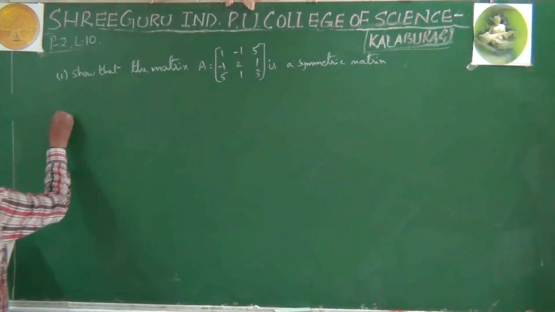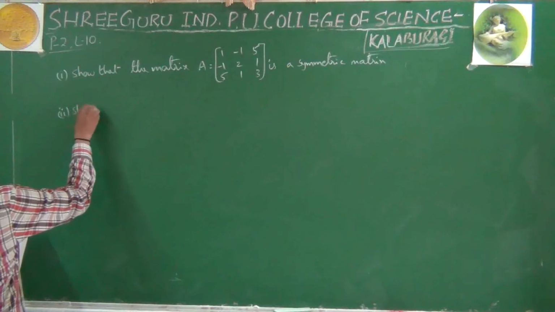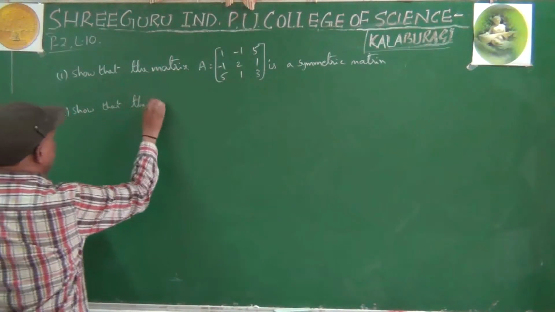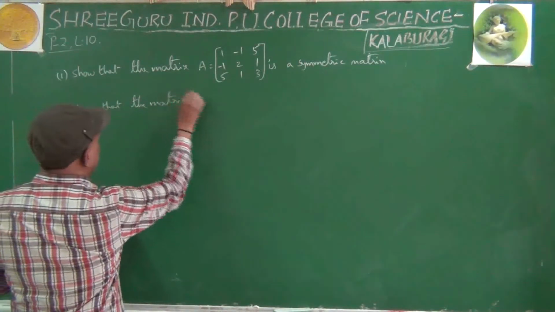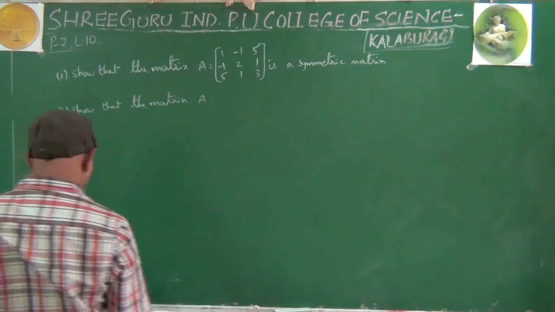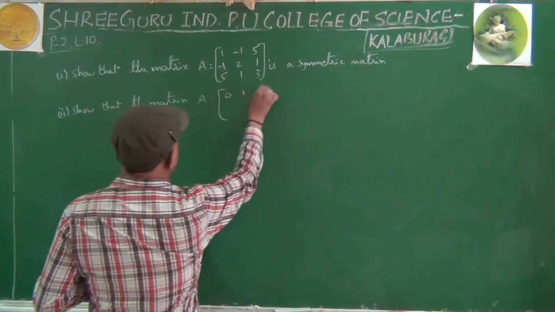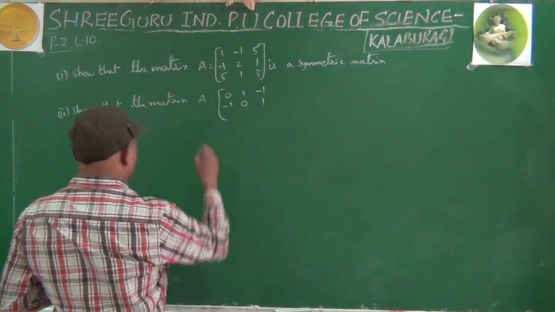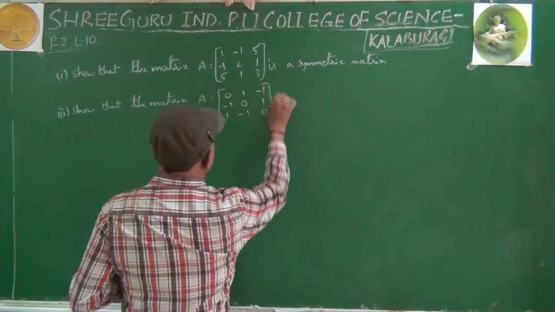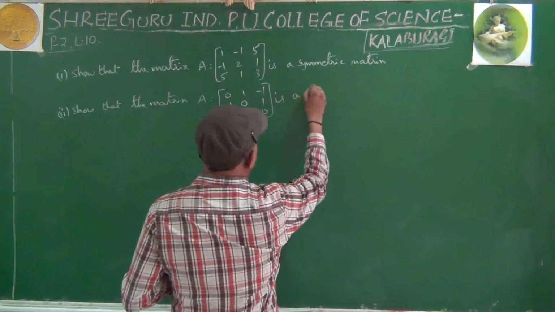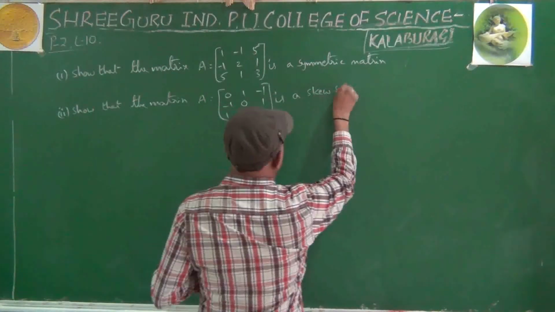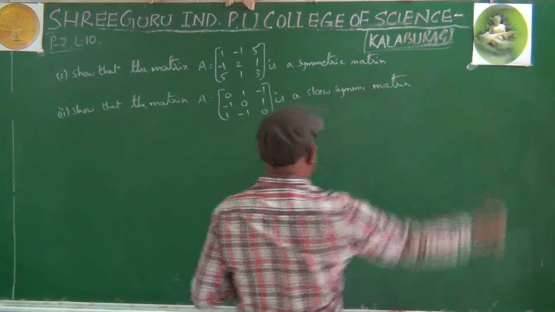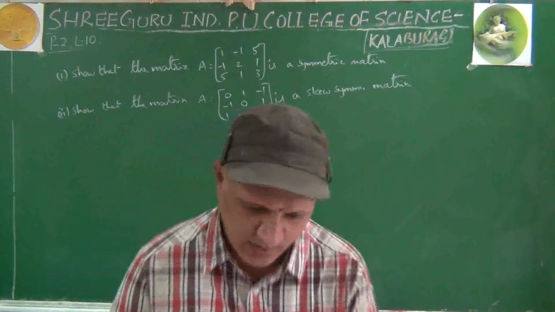Second sub question: show that the matrix capital A equals 0 1 minus 1, minus 1 0 1, 1 minus 1 0. Which matrix is it? It is a skew symmetric matrix. Right?